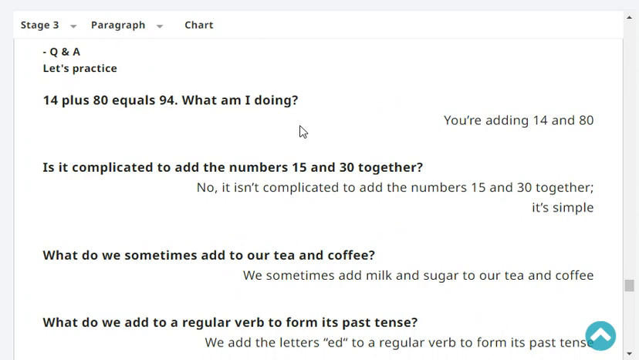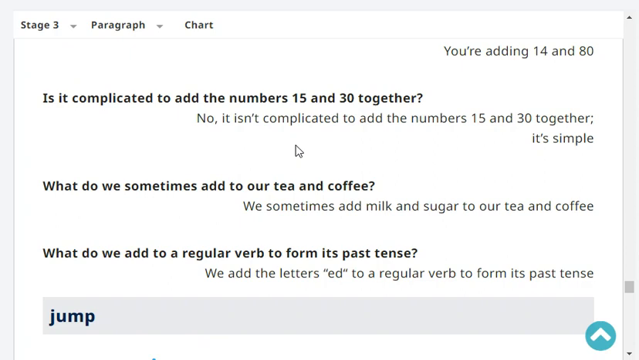Let's practice. 14 plus 80 equals 94. What am I doing? You're adding 14 and 80. Very good. Is it complicated to add the numbers 15 and 30 together? No, it isn't complicated to add the numbers 15 and 30 together. It's simple.